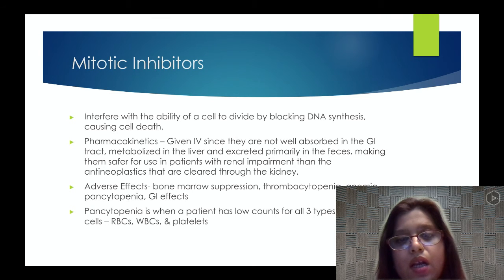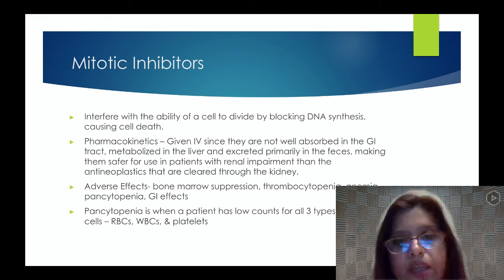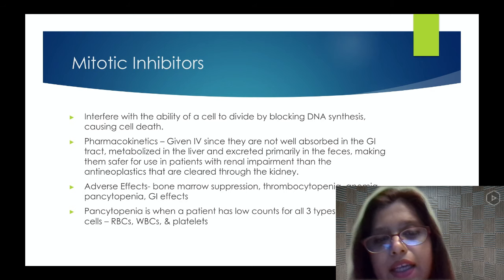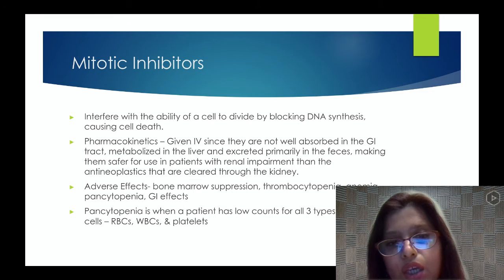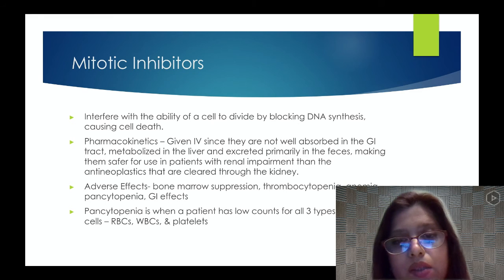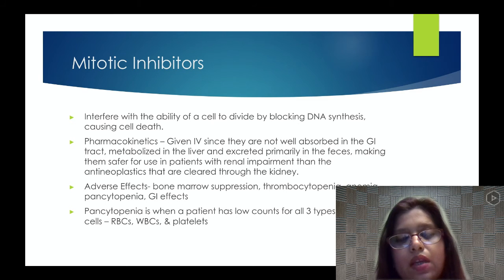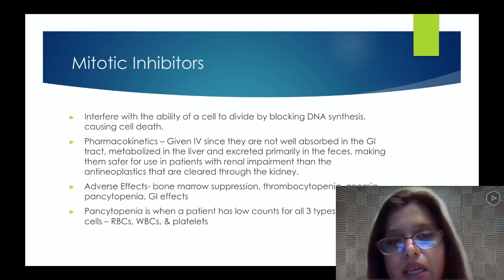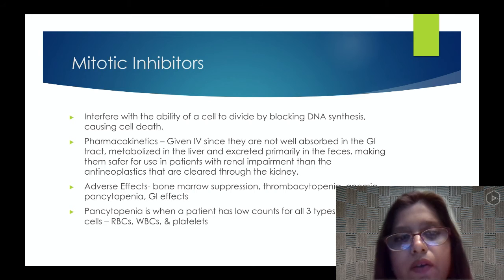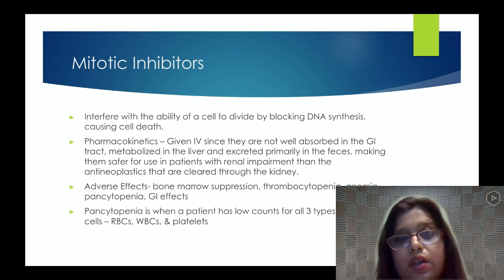Adverse effects: bone marrow suppression, thrombocytopenia, anemia, pancytopenia, and GI effects. Pancytopenia is when a patient has low counts in all three types of blood cells: RBCs, WBCs, and platelets. It's a part of bone marrow depression, as we talked about before.